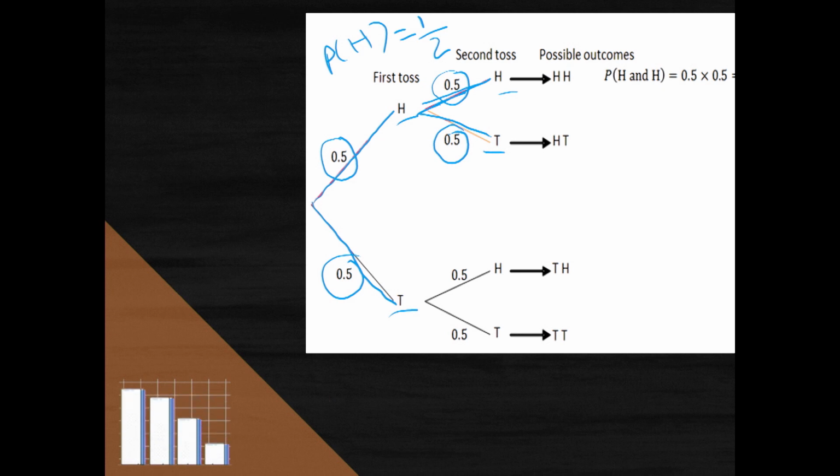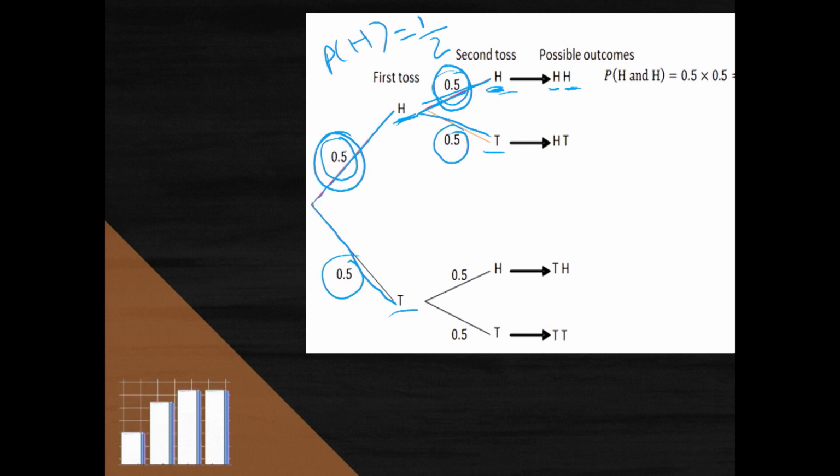So the possible outcomes, say you've tossed the coin the first time, you get a heads. You've tossed the coin the second time, you get a heads. So therefore, in 2 tosses of a coin, you can get a heads and a heads. And if I want to know the probability of getting a head and a head on 2 coin tosses, I simply multiply the 2 probabilities together because these are independent events.